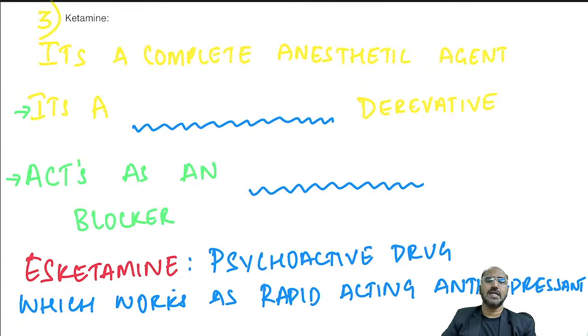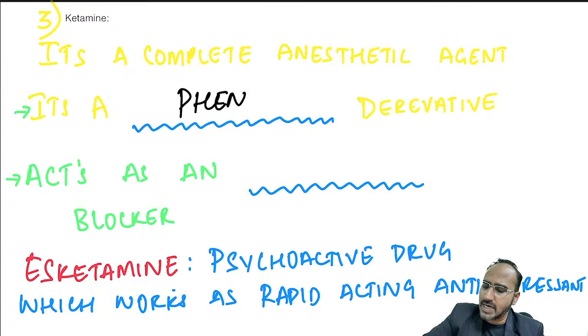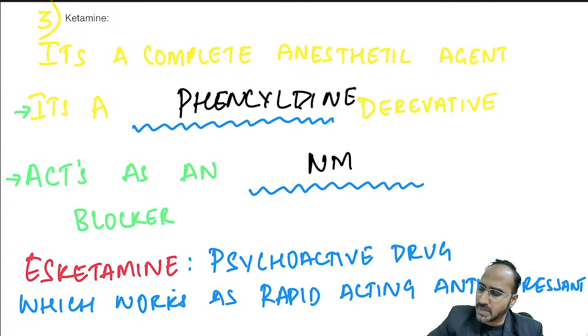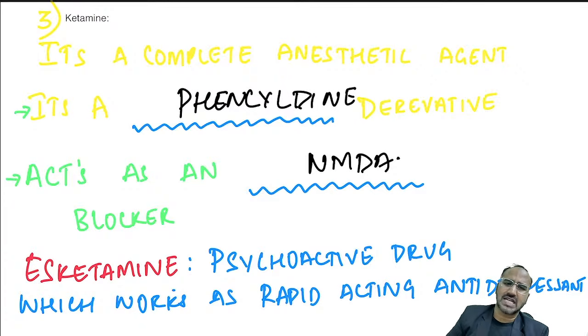Okay. Next is ketamine. Ketamine is usually called a complete anesthetic agent. I told you it is a phencyclidine derivative and it usually works on what receptors? It usually works as an NMDA receptor blocker. NMDA receptor blocker. There is one more drug called esketamine, which is a psychoactive drug which can be used as a rapid acting antidepressant.